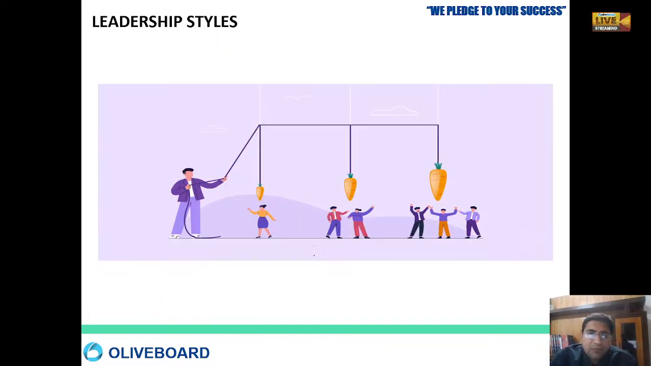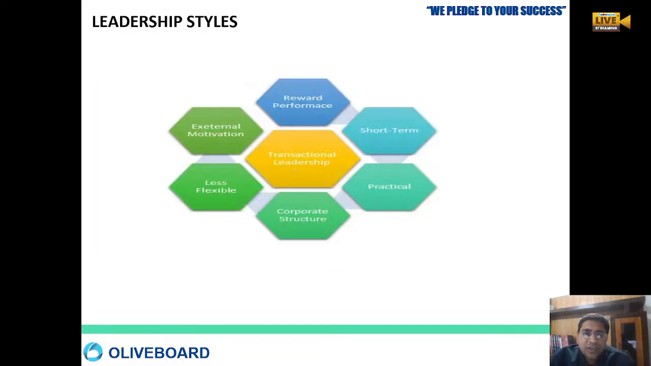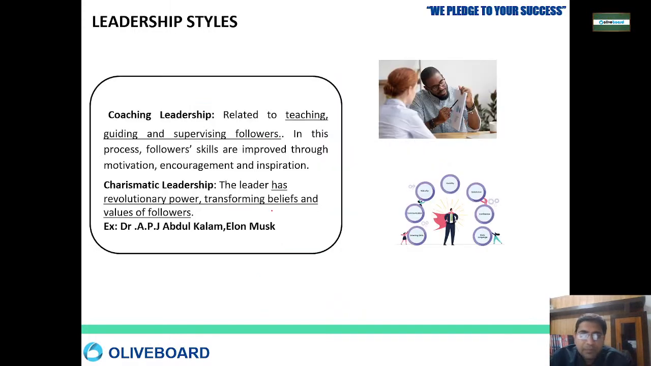Here you can see the leadership style of Max Weber's transactional leadership: you do the work, you get this, more work more reward, less work less. This is contingent reward. Transactional leadership is short term, because the work is small and they provide some kind of reward to you. It is very practical, it can be achieved, and after finishing the work you get the reward. External motivation is required, reward is given for performance, and the corporate structure is always kept.